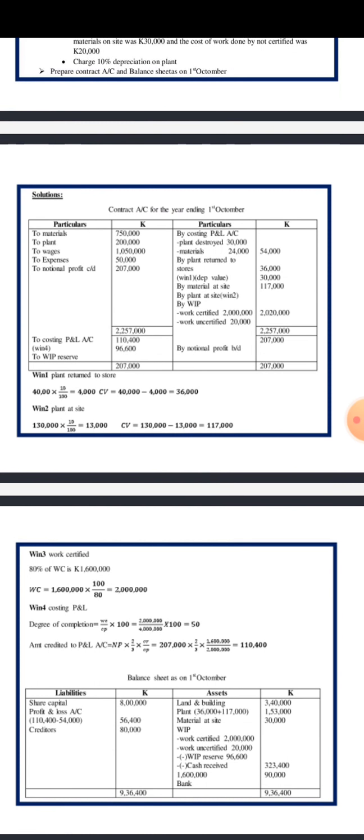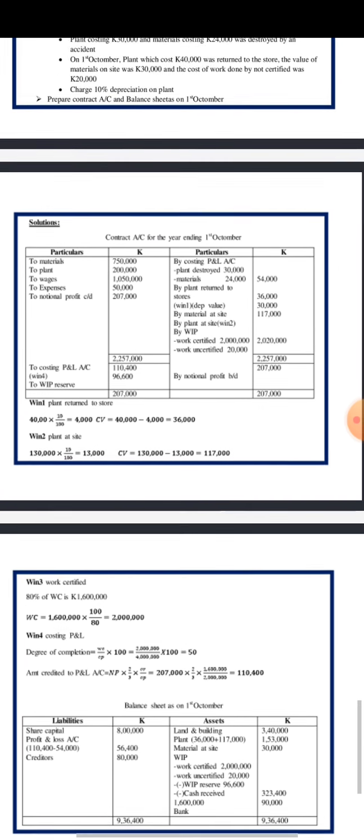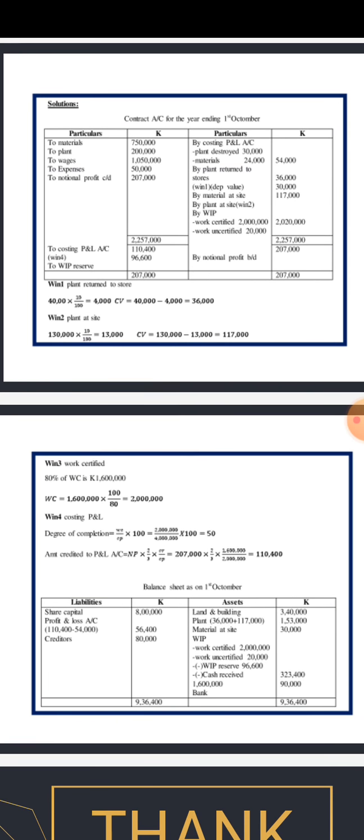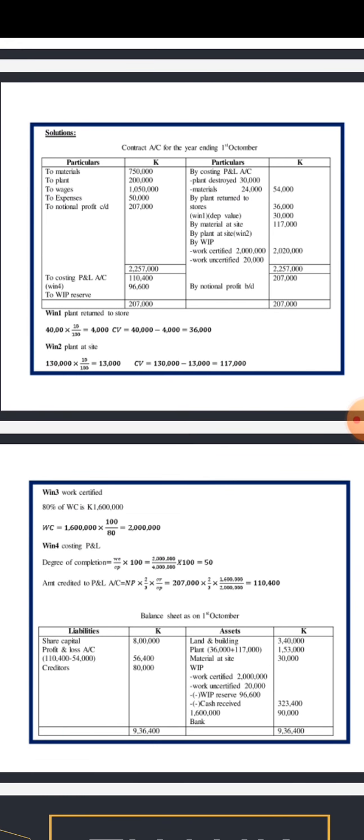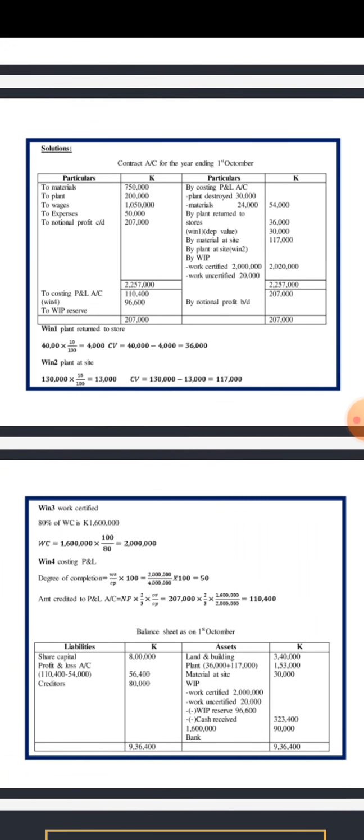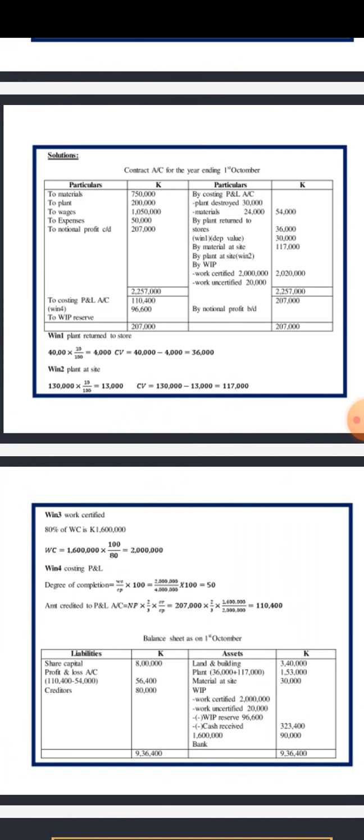Profit and loss account, we have this as a liability again here. We don't need to panic or go into further calculations. We know the profit that we transferred to profit and loss account, so we get that value, 110,400, and put it there.